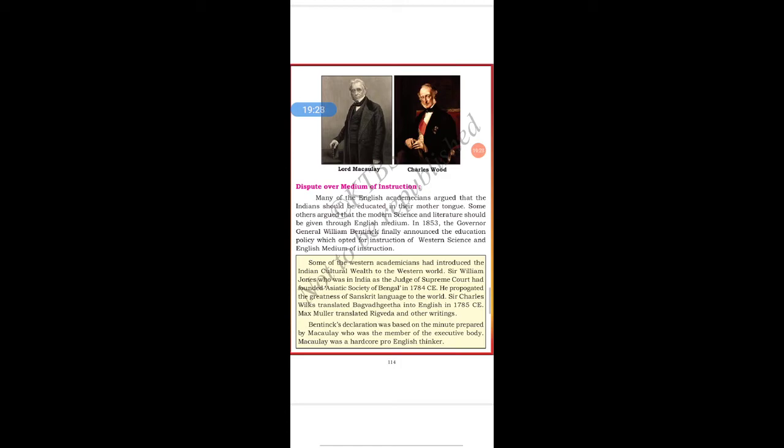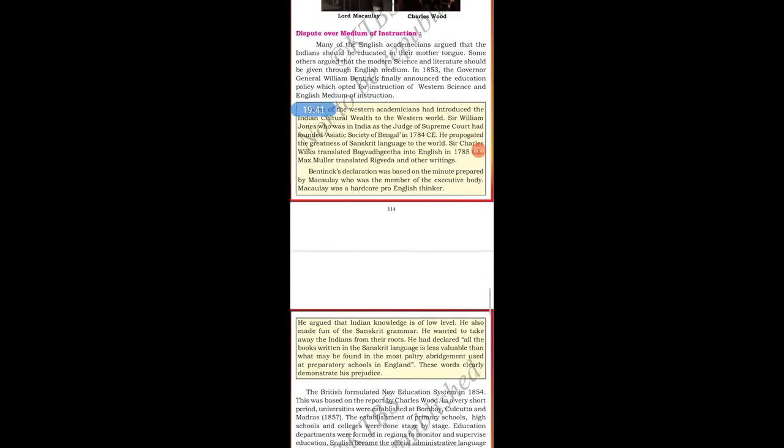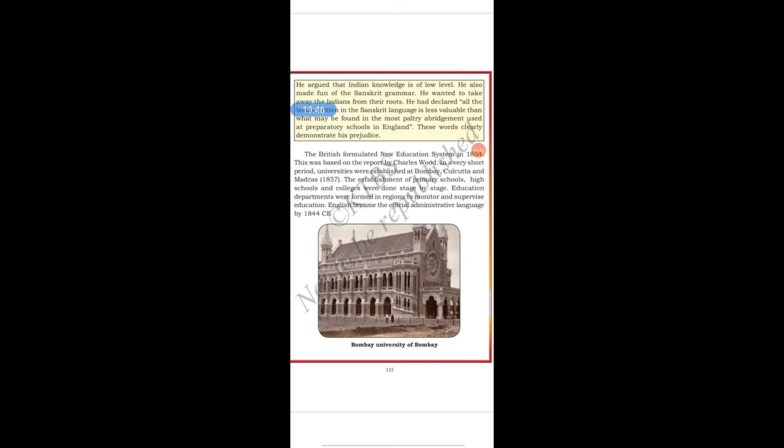So here students, the Bentinck declaration was based on the minute prepared by Macaulay, who was a member of the executive body. Macaulay was a hardcore pro-English thinker. He argued that Indian knowledge is of low level. He also made fun of Sanskrit grammar. He wanted to take the Indians away from their roots. He declared all the books written in the Sanskrit language are less valuable than what may be found in the most paltry abridgment used at preparatory schools in England. These words clearly demonstrated his prejudice.